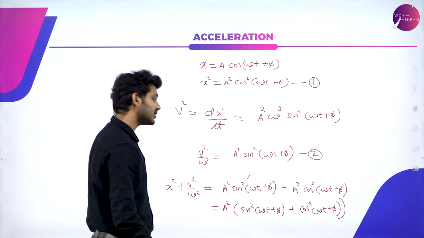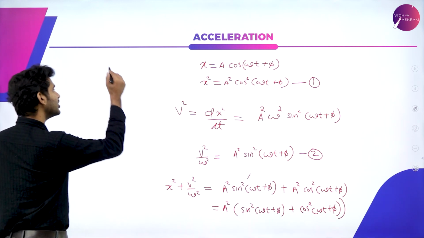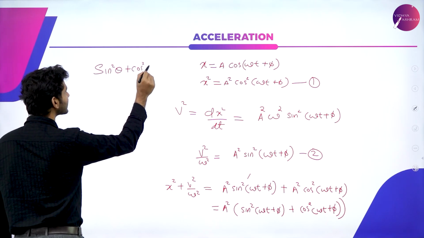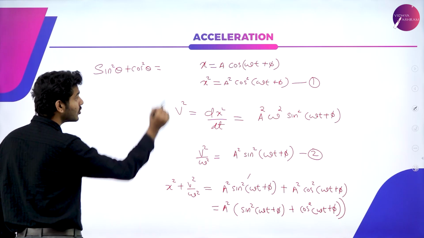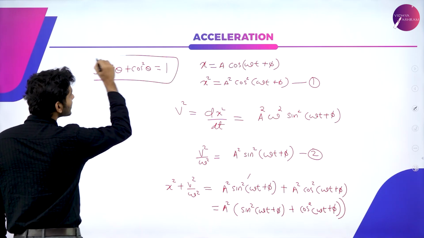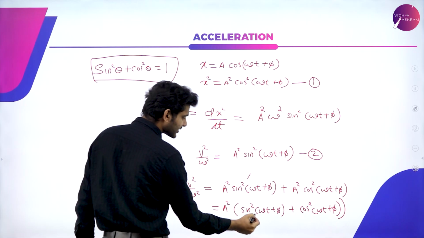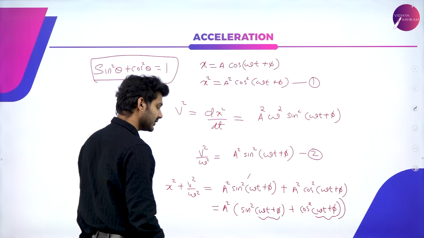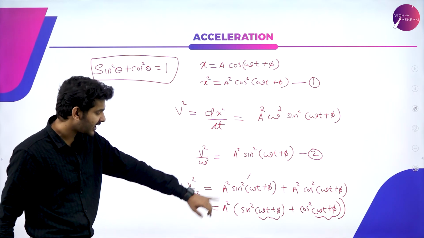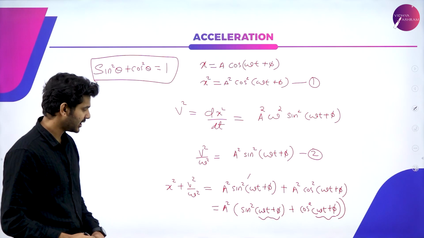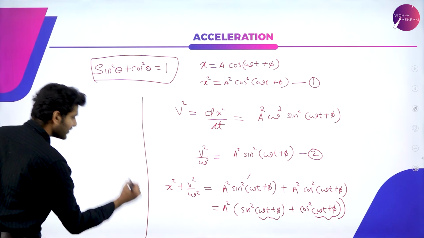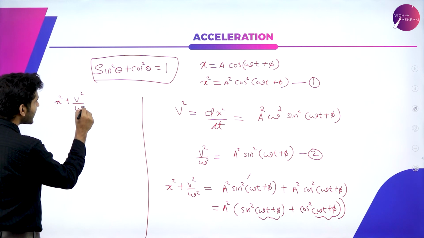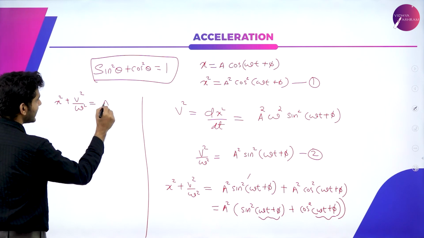Now, if you remember your trigonometric results, you will know that sine square theta plus cos square theta is equal to 1, and the only remaining quantity on the right hand side will be a square. So we can say that x square plus v square by omega square is equal to a square.